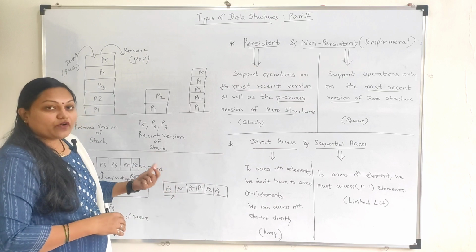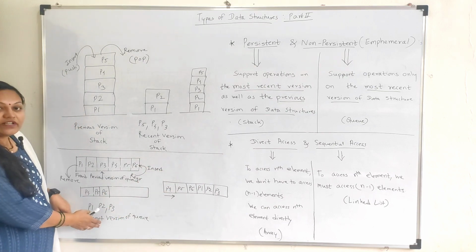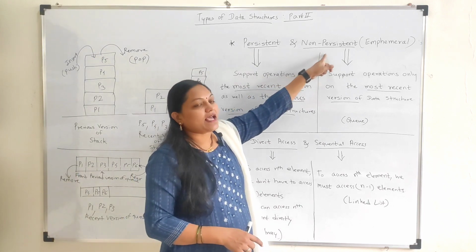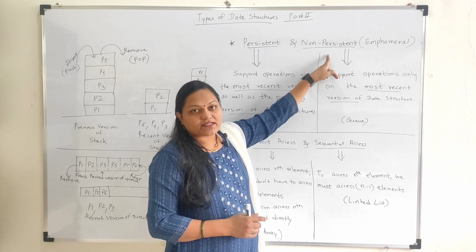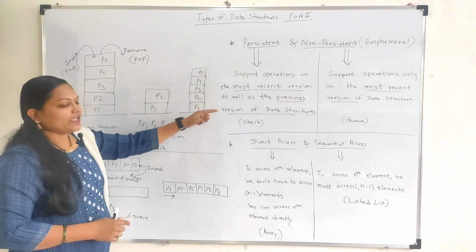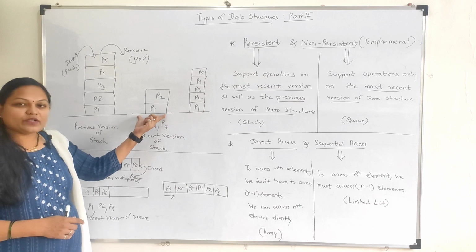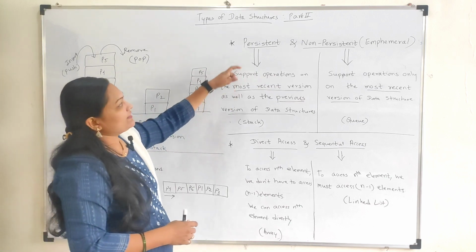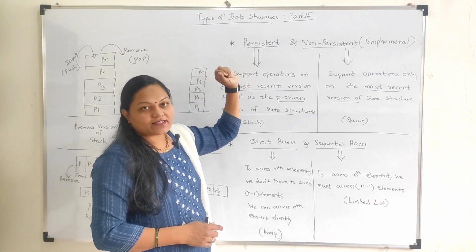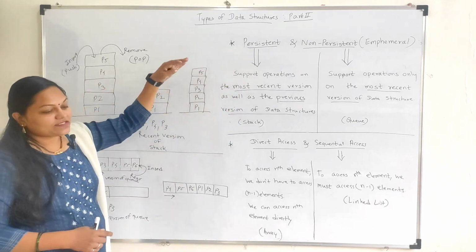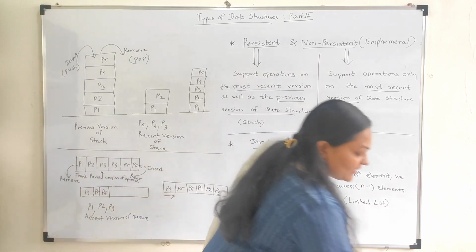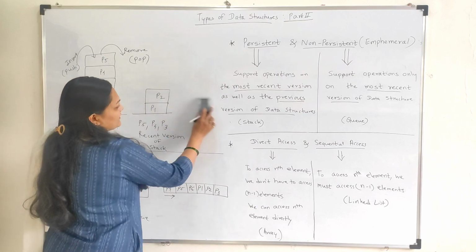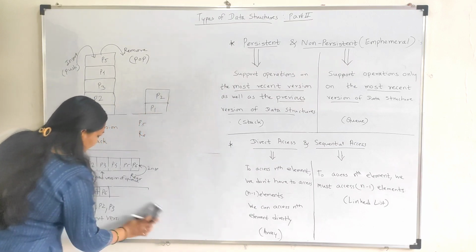We can perform operations on the most recent version of the queue only. That's why this data structure we can say is a non-persistent data structure. But in the case of a stack, we can perform operations on the recent version and also the previous version. That's why the stack we can say is a persistent data structure. So this is regarding persistent and non-persistent data structures. Now we'll see the direct access and sequential access data structures.